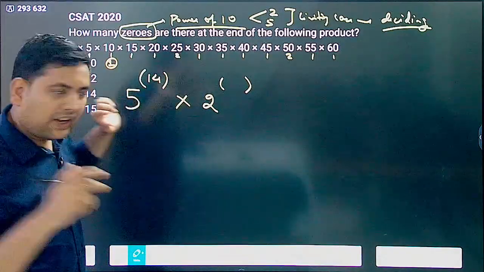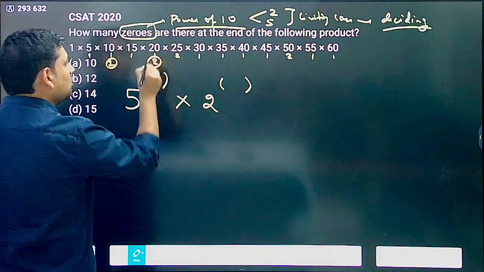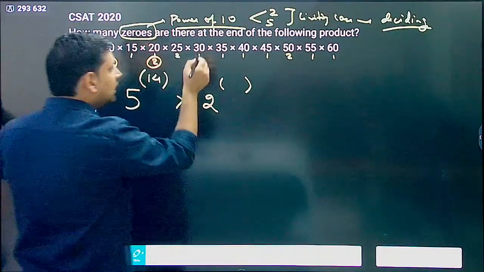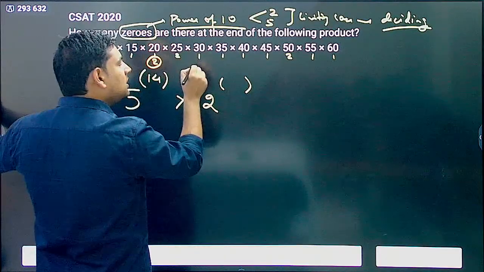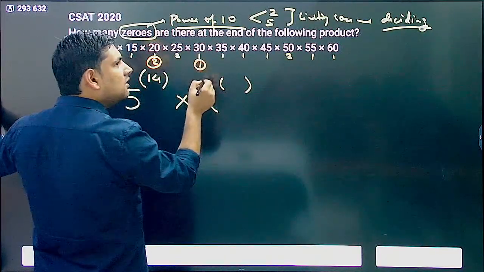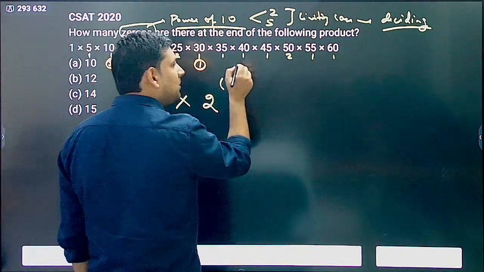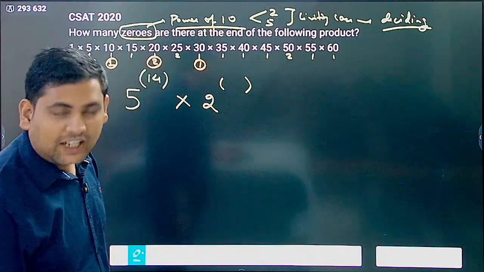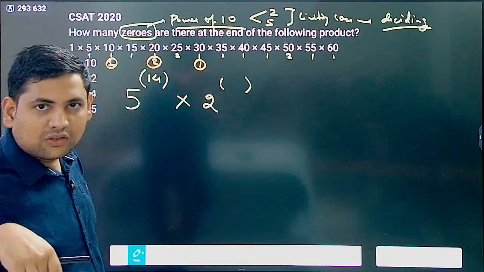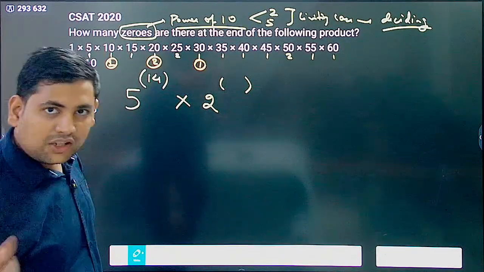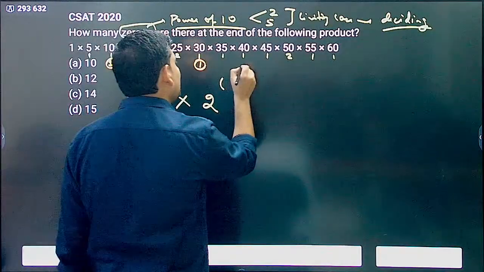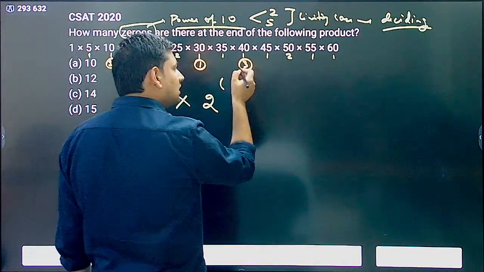This is 4 into 5, so it has 2 power 2. Then 30 is only divisible by 2, so I get only 1 here. Then 40 is divisible by 4 as well as 8. 2 cube into 5, so it is divisible by 8 also. So I get 3 here.